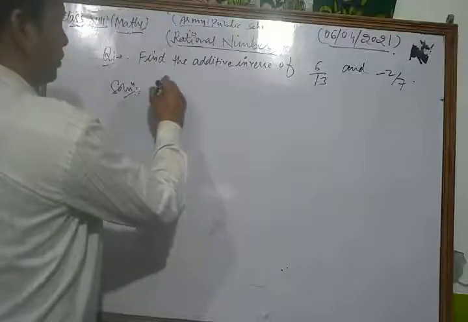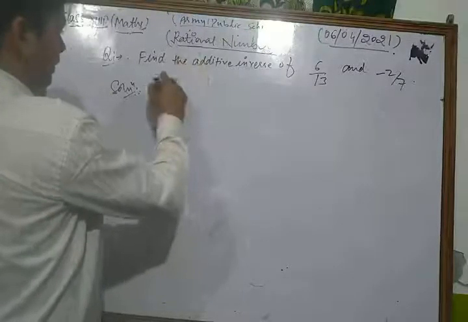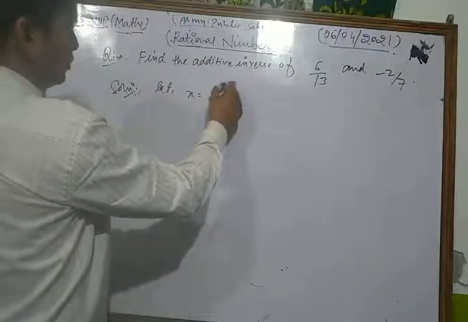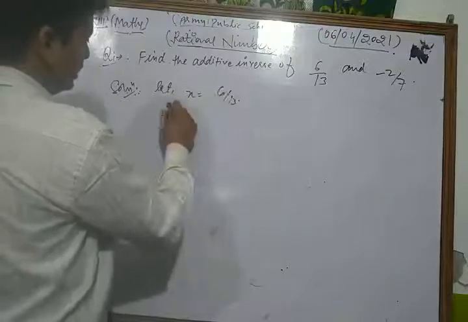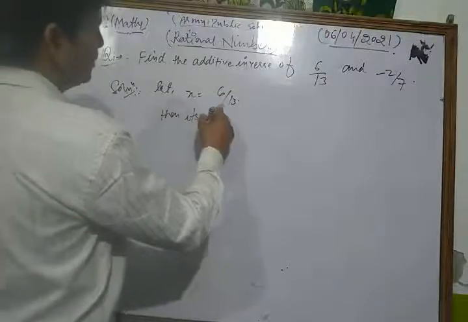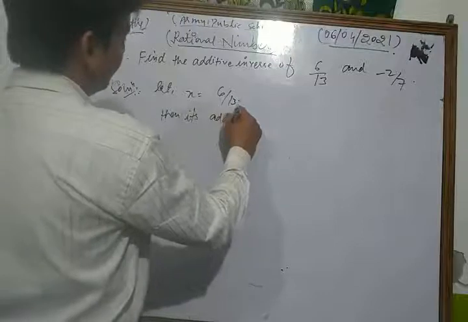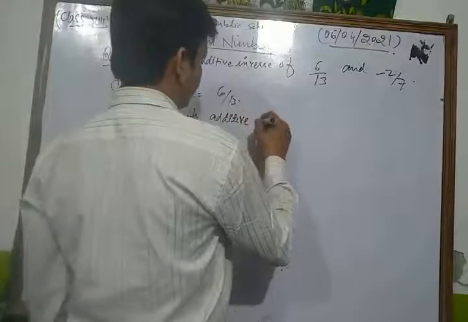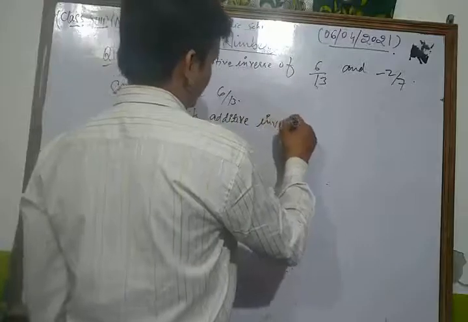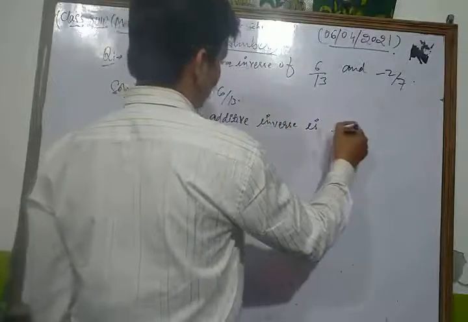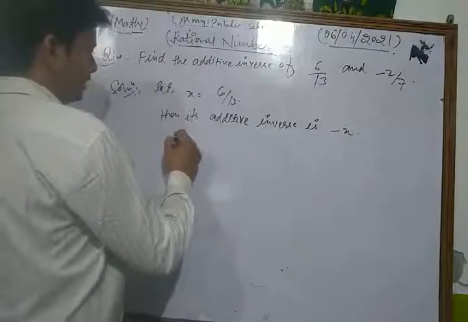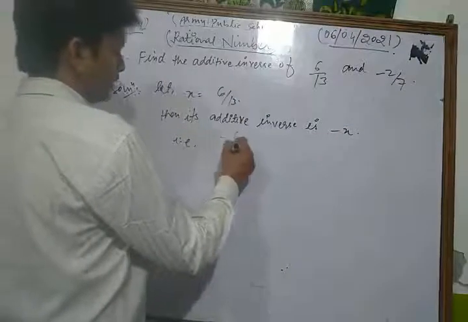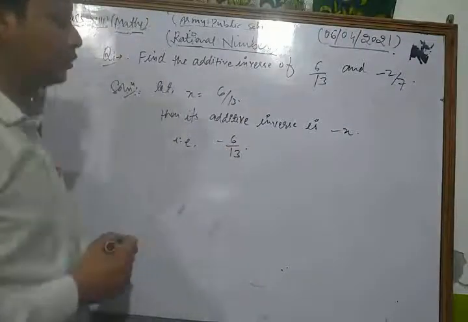Okay, first of all let the number x be equal to 6 upon 13, then its additive inverse is what? Minus x, that is minus 6 upon 13. This is your answer.